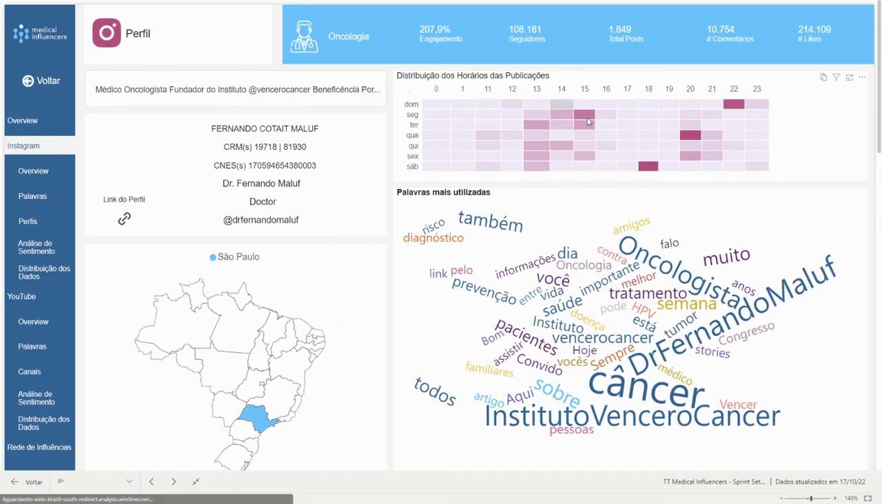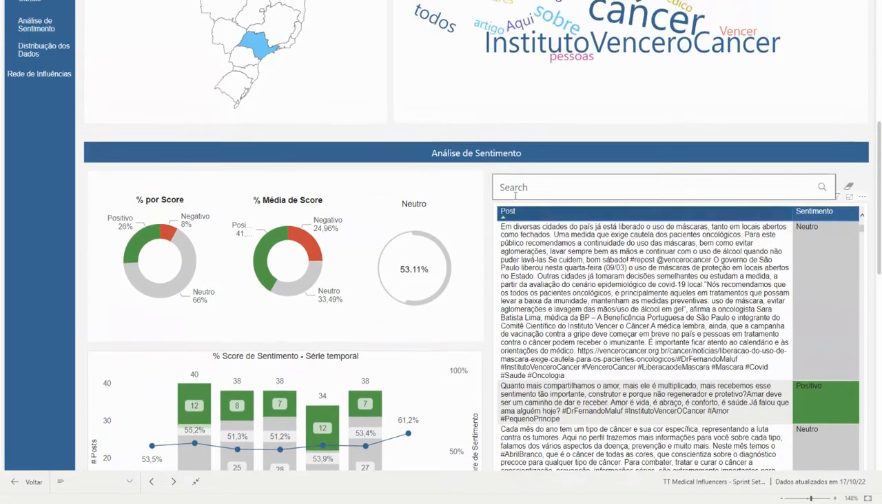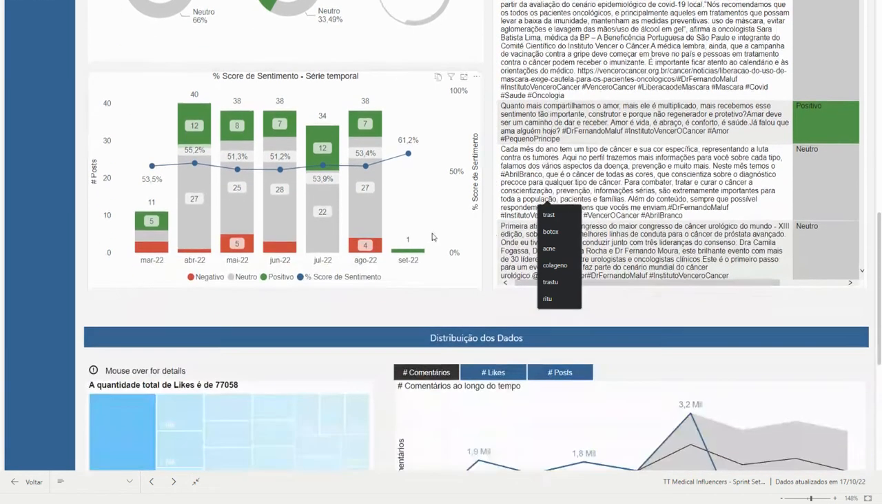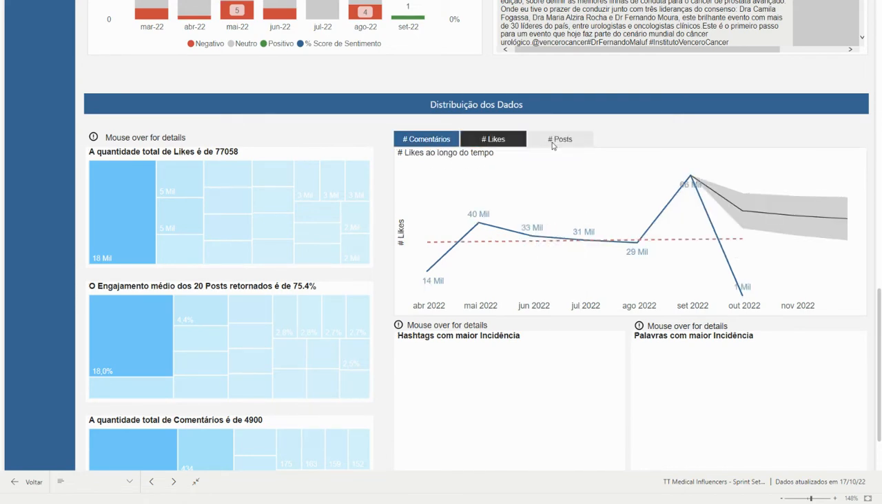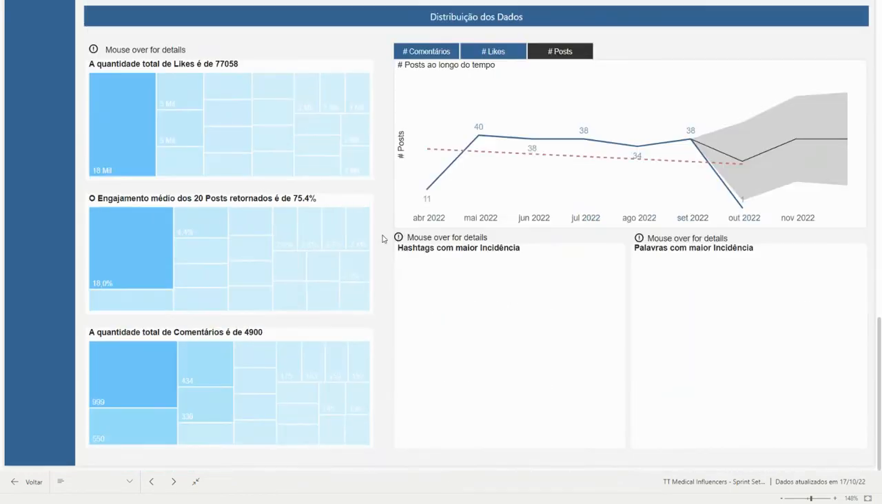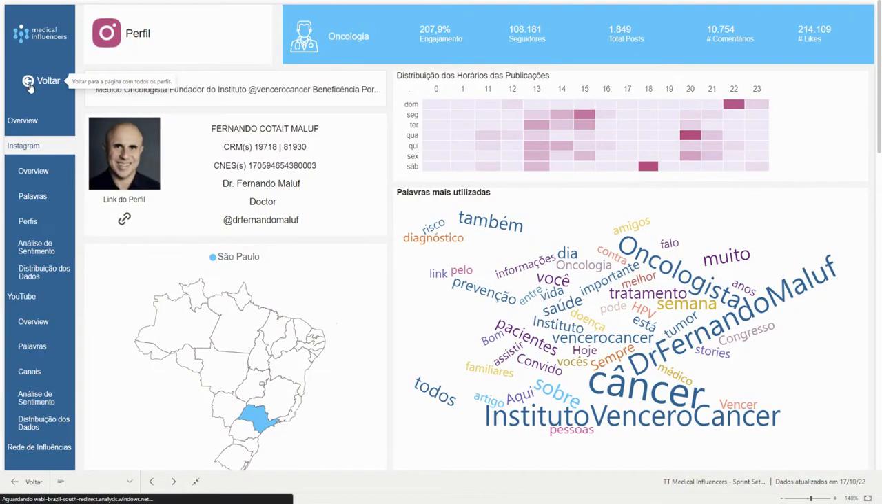So you can see the times that this person is publishing, you can see the location, you can see the sentiment analysis over time for all of the posts, or you can search for a specific word here and see what this person is publishing for that word, and the sentiment analysis, and also the forecast for these professionals, what they are doing in terms of comments, likes, posts, and other things here. Okay, very interesting stuff that we can see here in the platform.